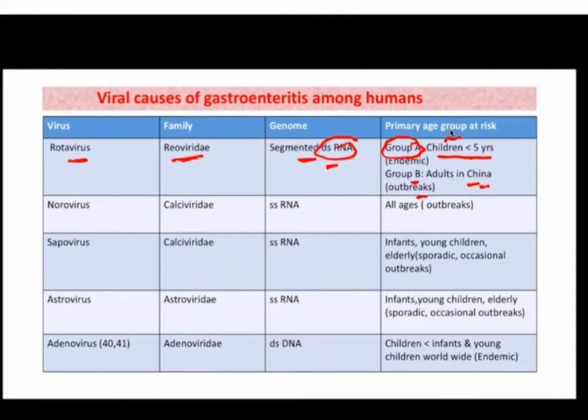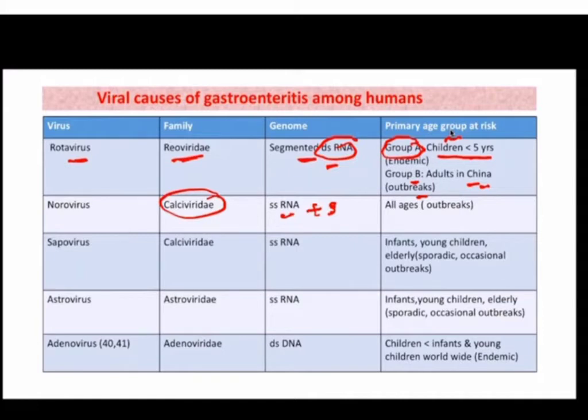norovirus. Norovirus belongs to family Caliciviridae, and it has a single-stranded RNA as a genome. In rotavirus it was double-stranded RNA, and normally the RNA genome is single-stranded. Reoviridae is the family in which there is a double-stranded RNA. So norovirus has a single-stranded RNA as a genome, and this RNA is a positive sense RNA.